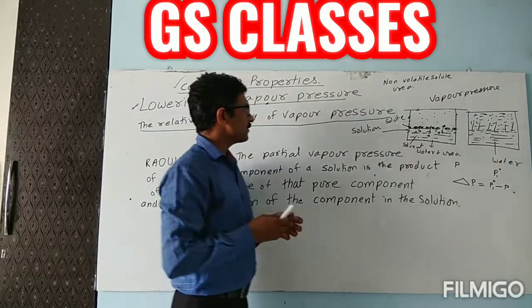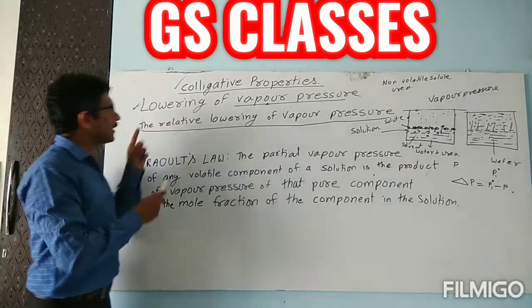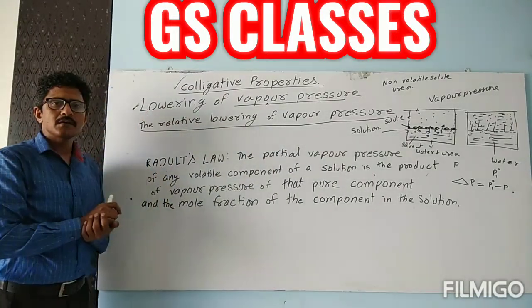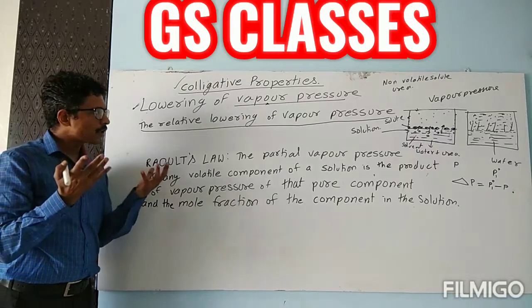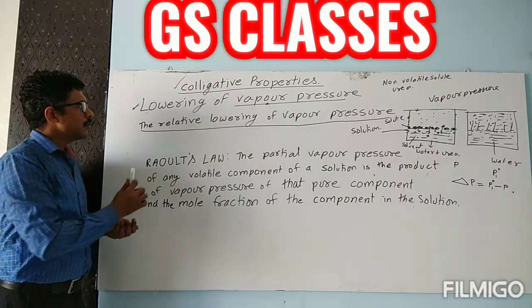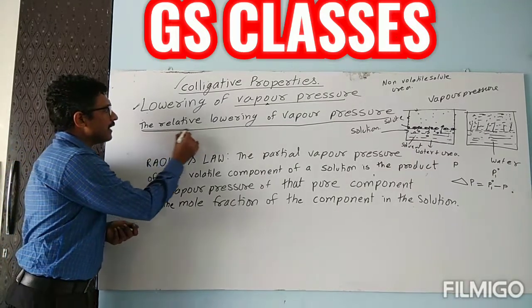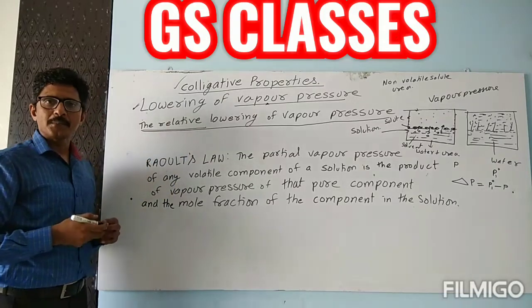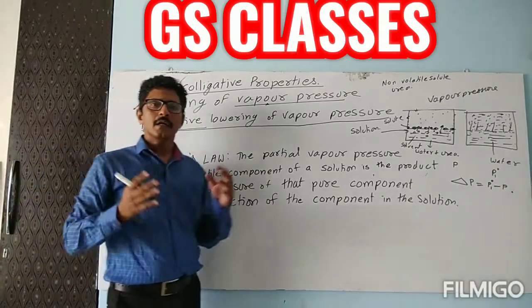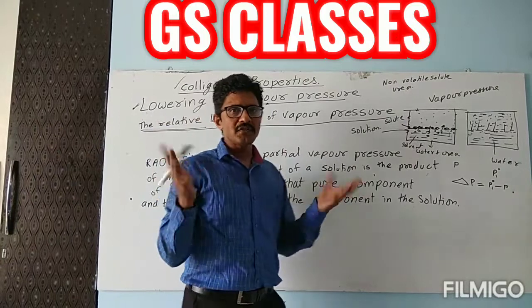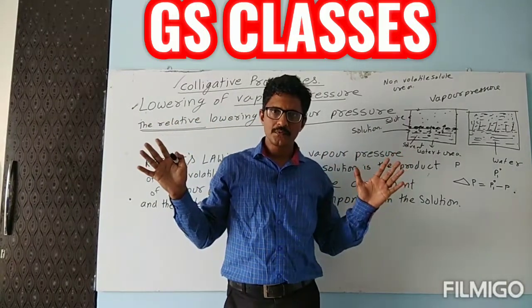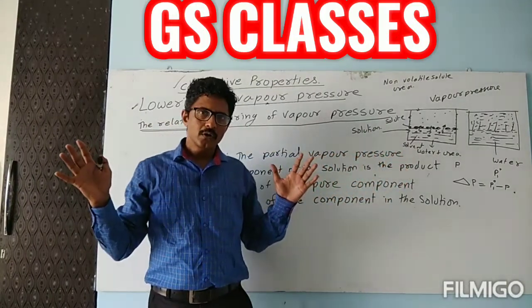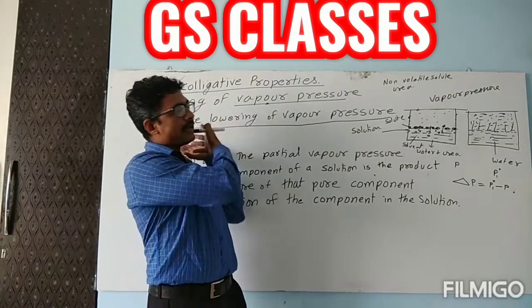Now children, after studying lowering of vapor pressure, you will also come across a term known as the relative lowering of vapor pressure. Lowering of vapor pressure we have understood. Then what is this relative lowering?